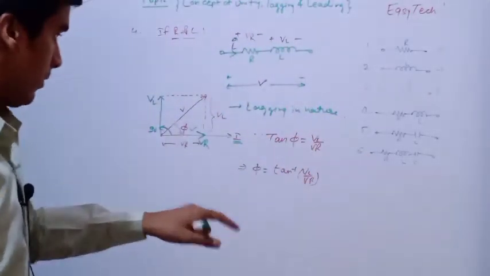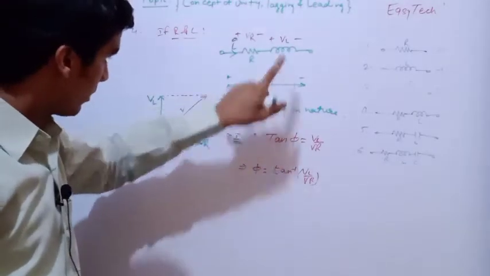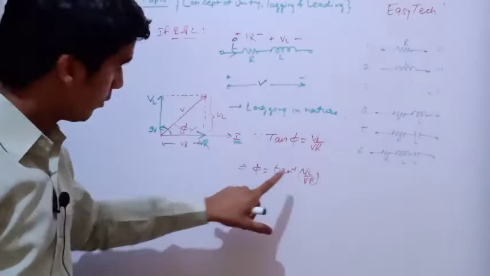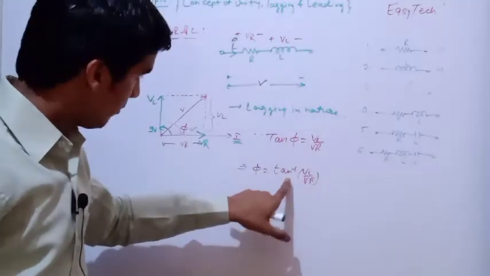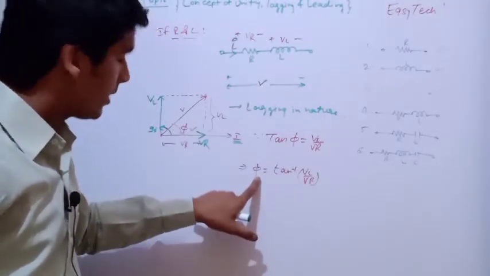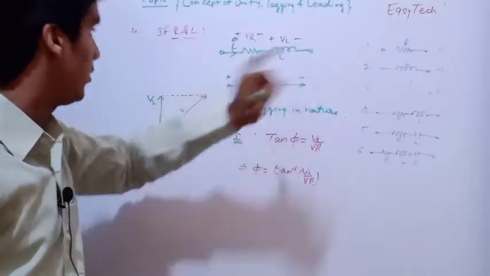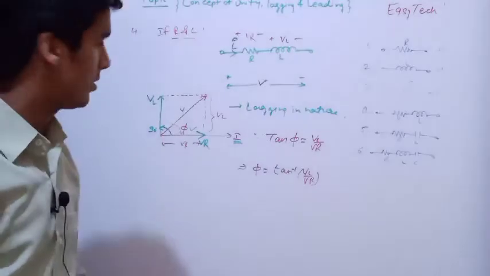Okay, so if you put the voltage across the inductor here, and the voltage across the resistor here, you can take the ratio, and by taking the inverse tangent, you can find the phase difference between the final voltage applied and the current flowing into the circuit. This will be the phase difference phi.